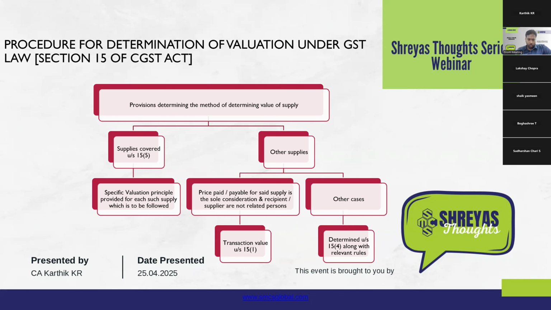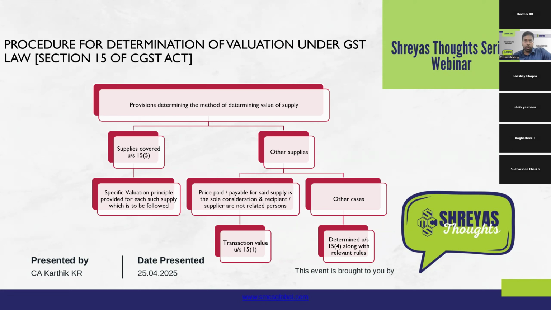Just to give a quick recap of the same. The first step will be to determine whether the particular supply of goods or service is covered under section 15.5 read with relevant rules. If that is the case, then for the particular supply of goods or service, the exact valuation mechanism has already been prescribed and we need not look at the general rules of valuation. If a particular supply of service or goods does not fall under section 15.5, then we have to look into the general rules.